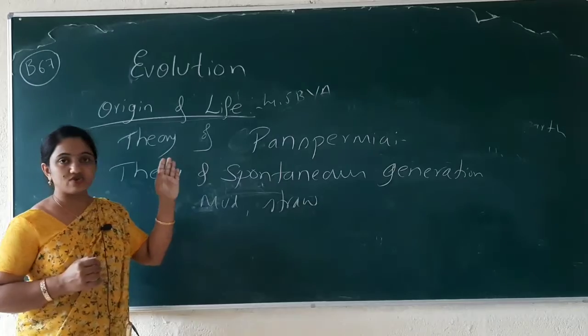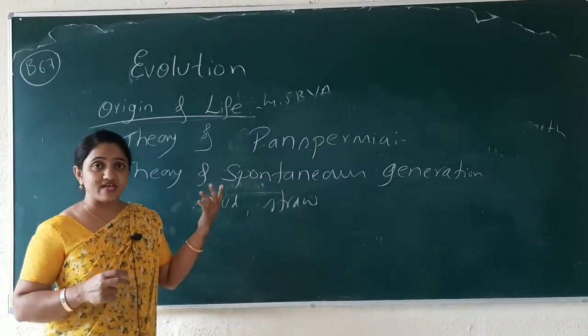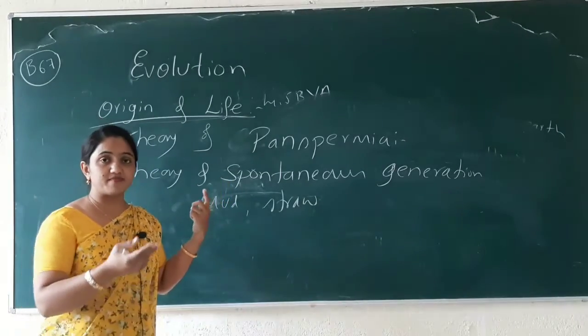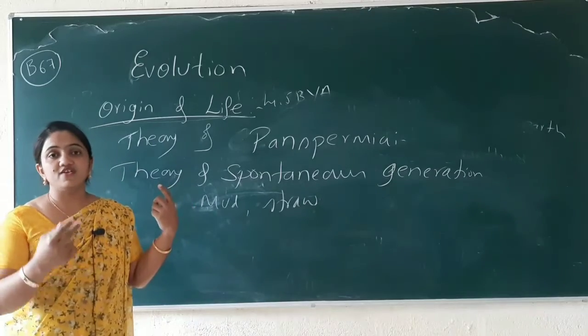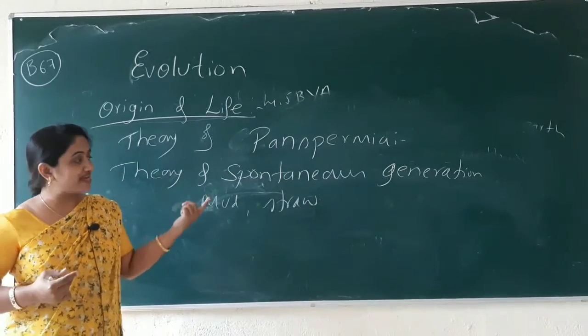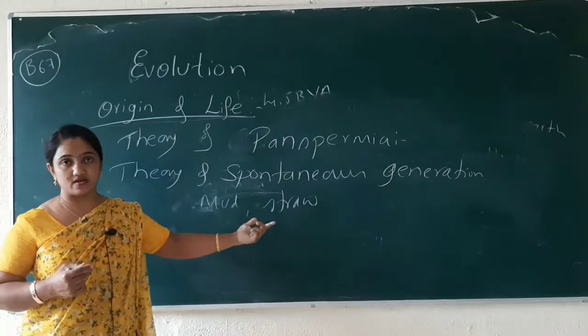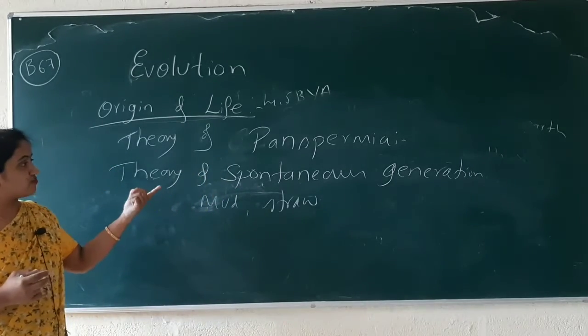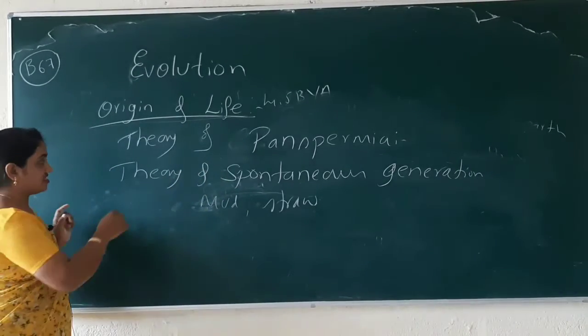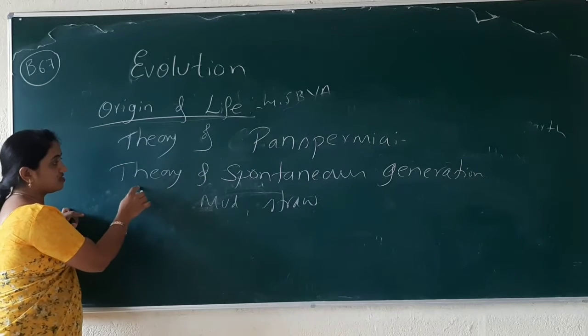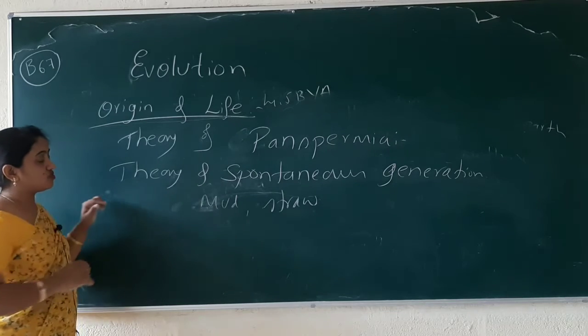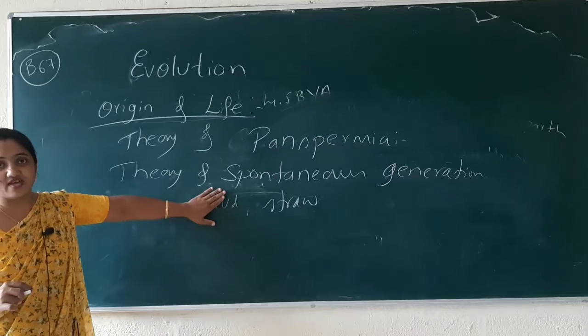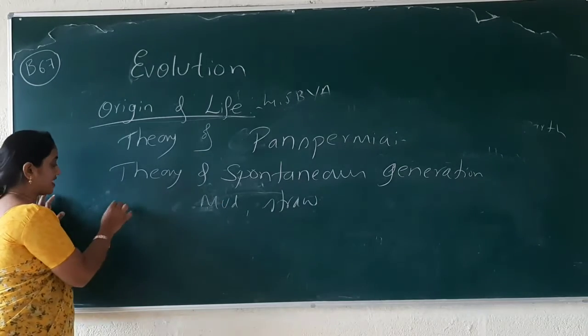Why is it known as abiogenesis? Because the life has evolved from the non-living things, dead and decaying matter. That's why it is known as spontaneous generation. And this theory got no evidence to prove itself. That's why this also got neglected.